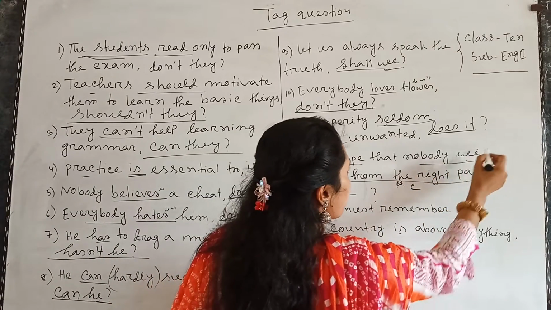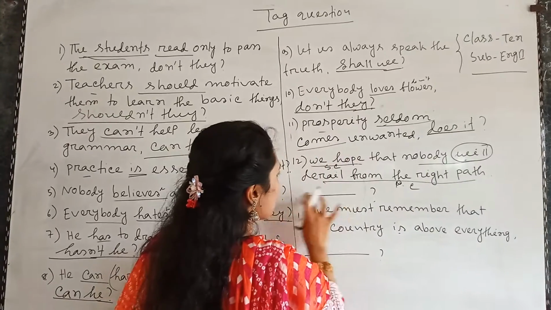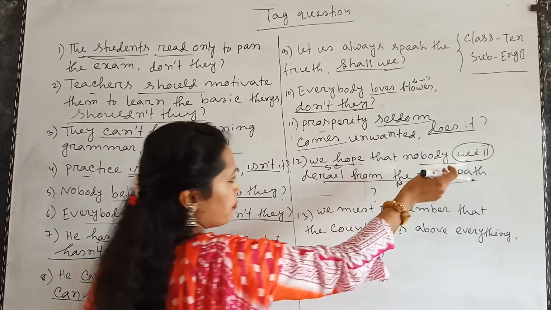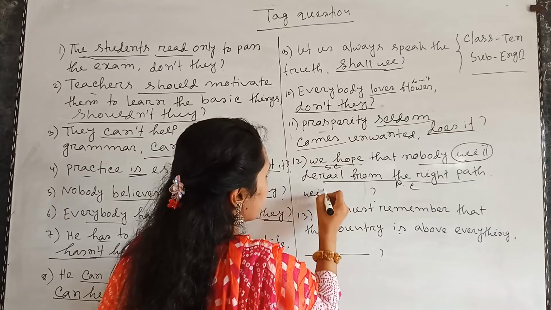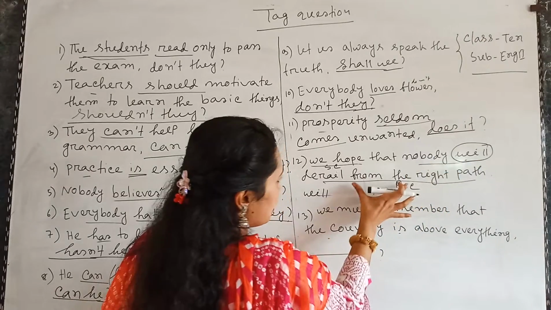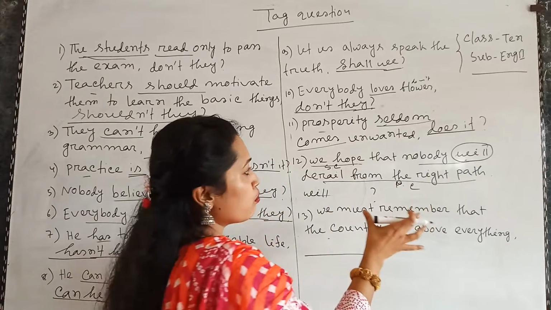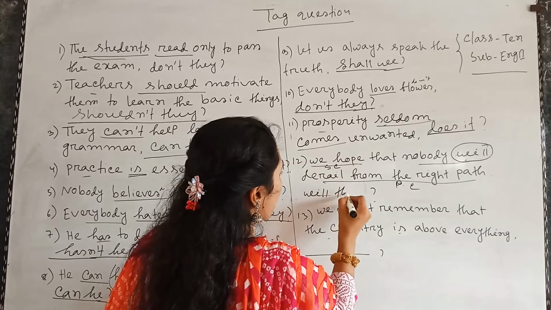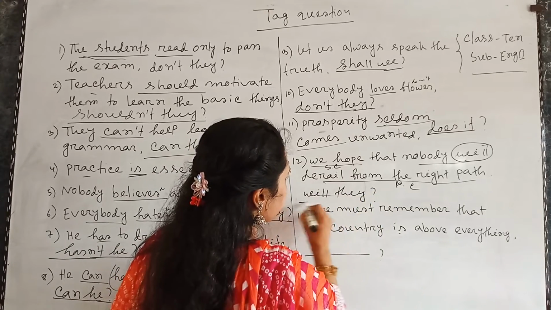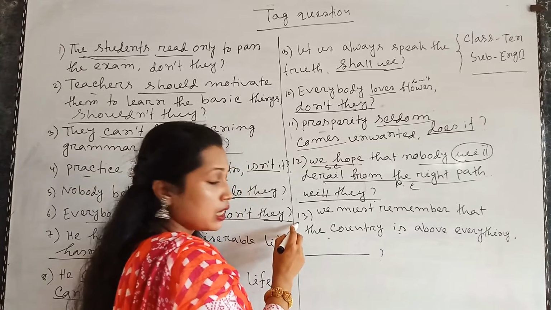So we will pick the verb of the principal clause, that is, we will pick the verb will. And this statement is in the negative form, so the tag will be affirmative. So will they.